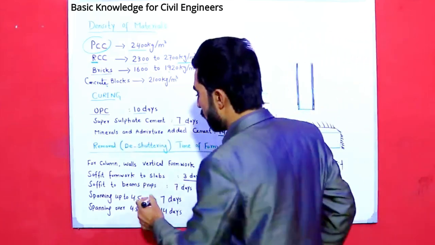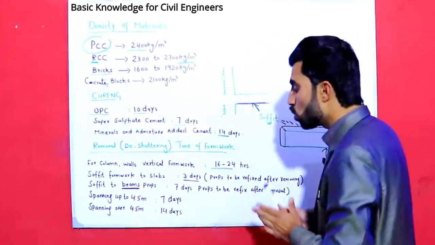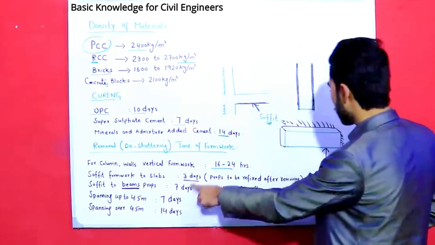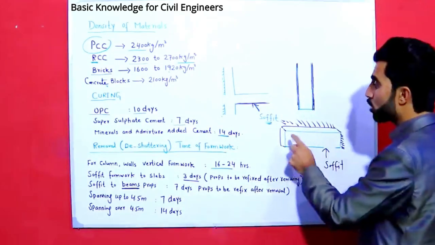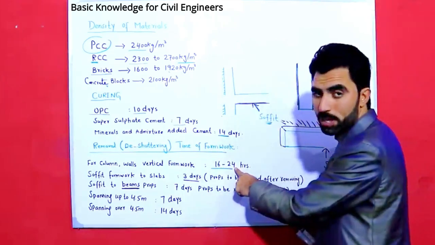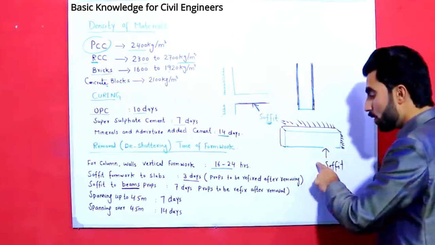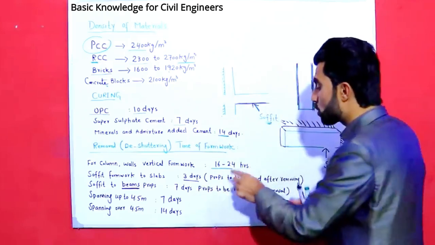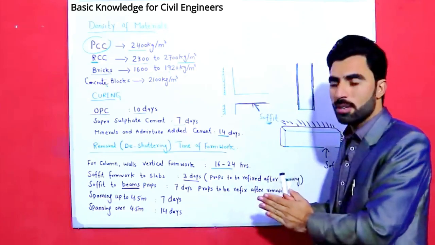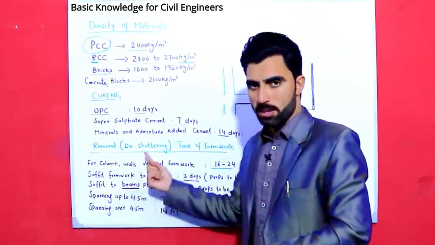Second, soffit to beam. Soffit to beam formwork should be removed after 7 days, and the sides, the vertical formwork, should be removed after 16 to 24 hours. But soffit of beams should be removed after 7 days, and props to be refixed after removing. Again, props should be refixed after removing of soffit to beams. This is the other point.